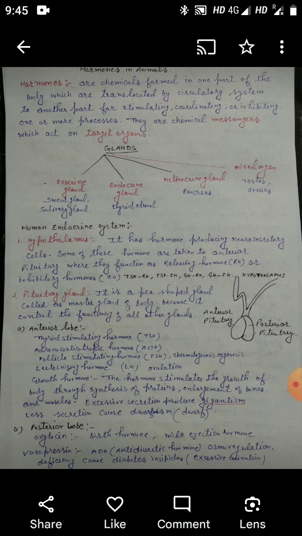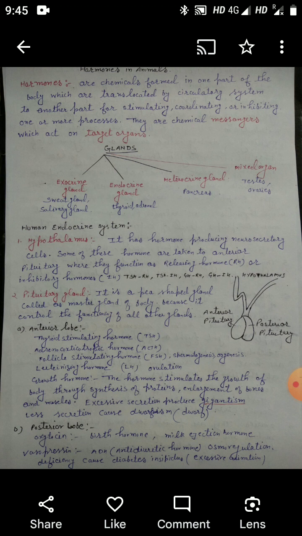We know that hormones are chemicals which are formed in one part of the body and translocated with the help of blood through the blood circulatory system to the target organ, where they will act as a stimulant, as a coordinating agent, as an inhibitor, or control so many processes. So hormones are the chemical messengers which act on target organs. They are released by endocrine glands.